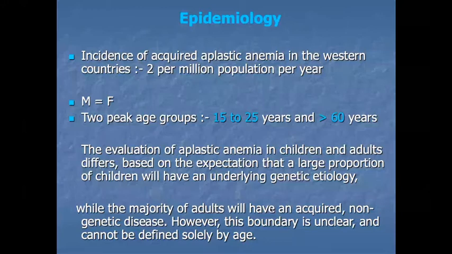Okay, the evaluation of aplastic anemia in children and adults is different based on expectations. A large proportion of children will have an underlying genetic etiology.